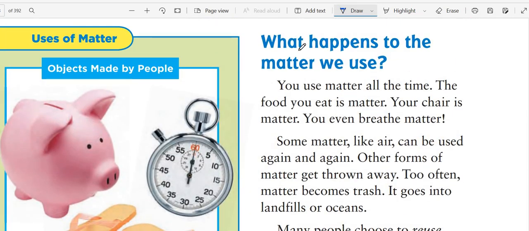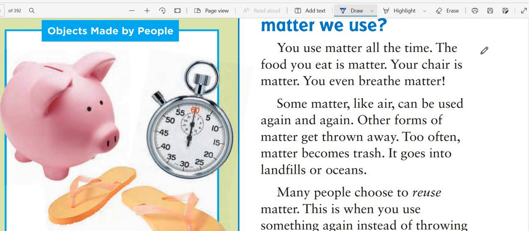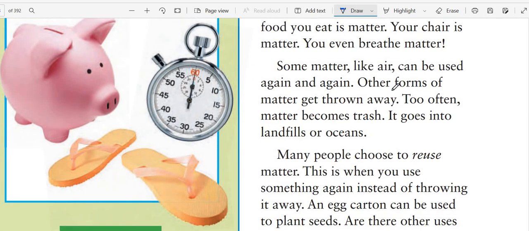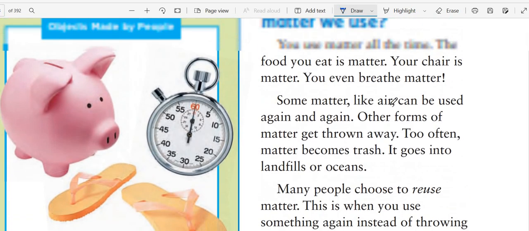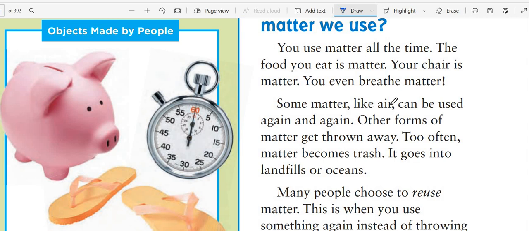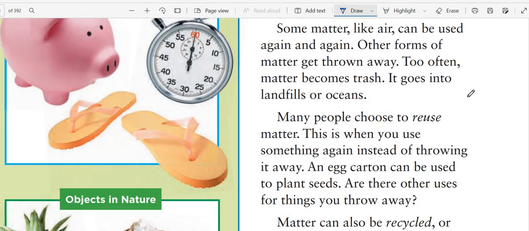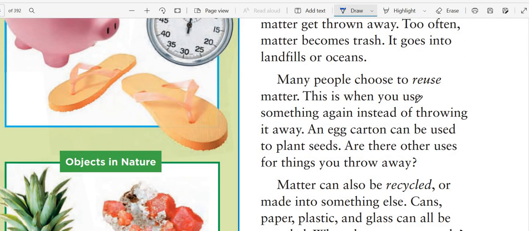Okay, what happens to the matter we use? We use matter all the time. The food you eat is matter. Your chair is matter, and you even breathe air, which is matter. Some matter, like the air, can be used again and again. Other forms of matter get thrown away too often, and the matter becomes trash. It goes to the landfill or the ocean. So when we overuse different things, we are producing more of different matters. When you use something and throw it away, it goes to the landfills and then the ocean.